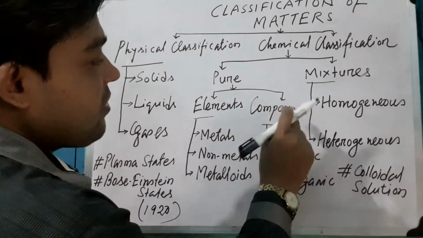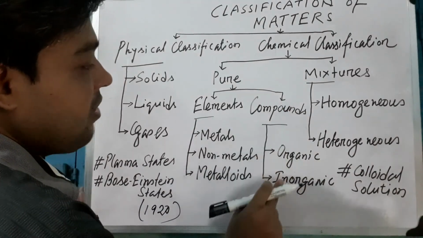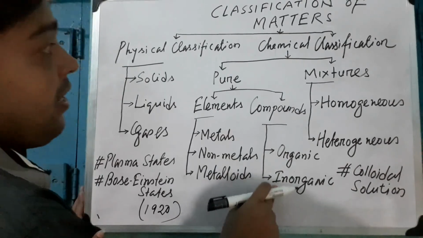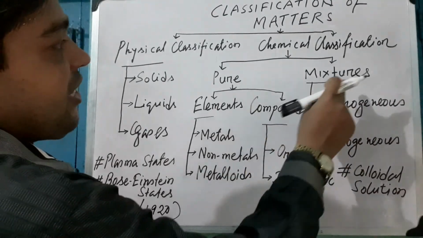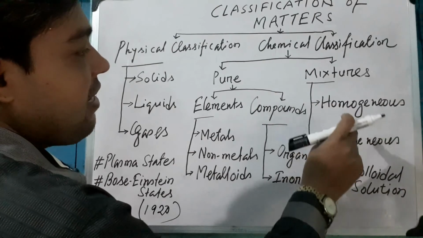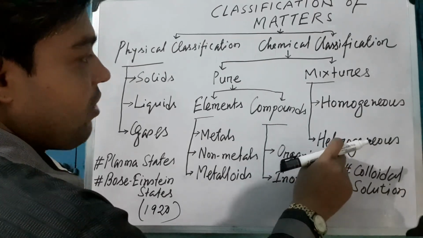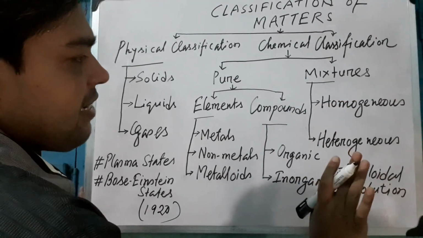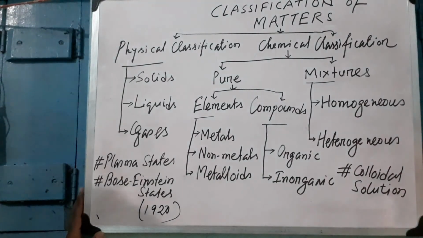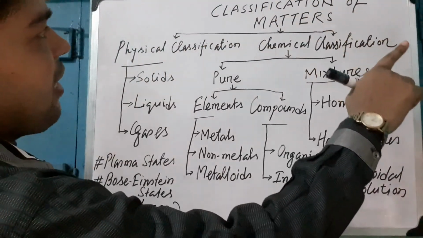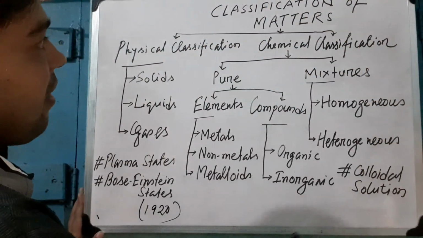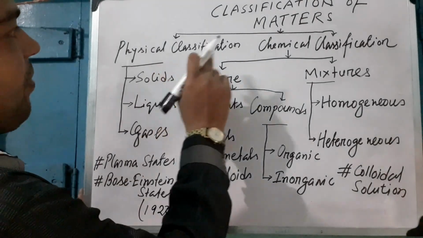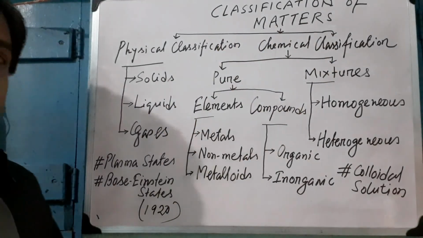And compounds are two types: organic compounds and inorganic compounds. Mixtures are two types: homogeneous mixture and heterogeneous mixture. And colloids I have also discussed here. Okay, this is the total classification of matter: the physical classification and the chemical classification.